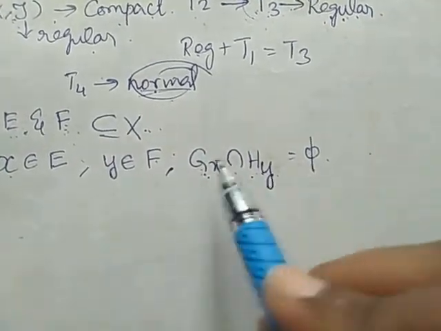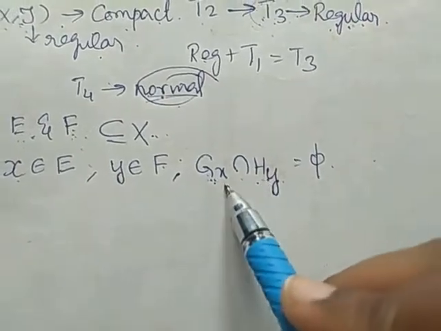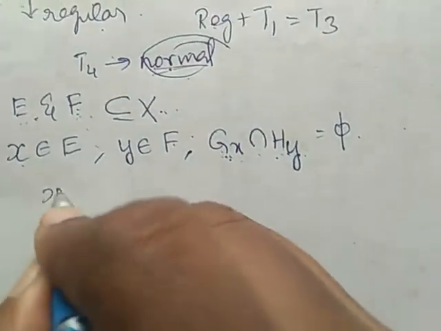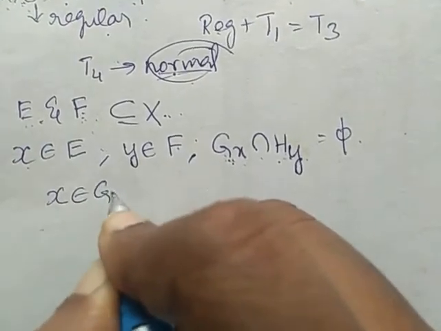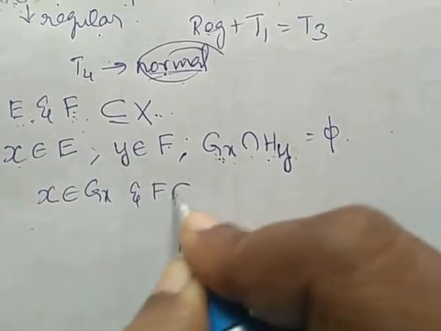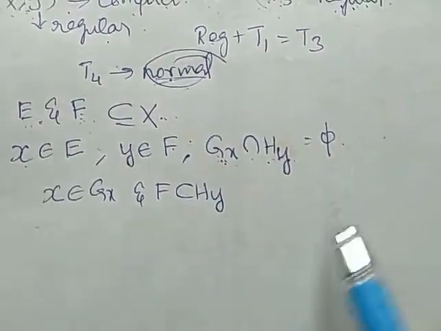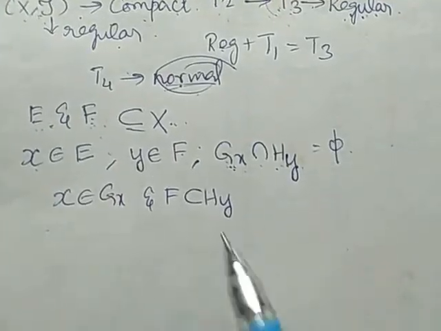Means we are considering disjoint open sets. What is the condition it has to satisfy? x should belong to Gx and F should be a subset of Hy. So from the definition of regularity we got this.